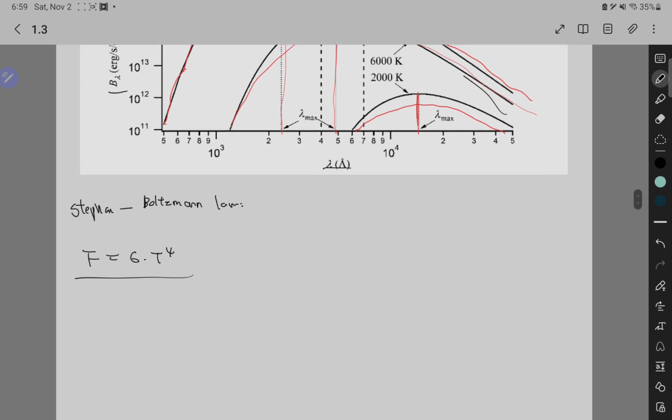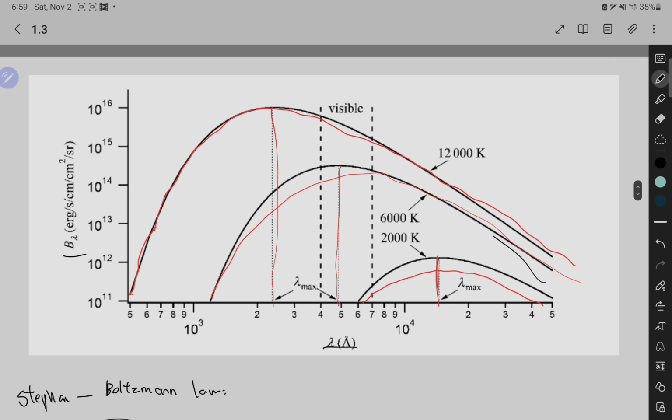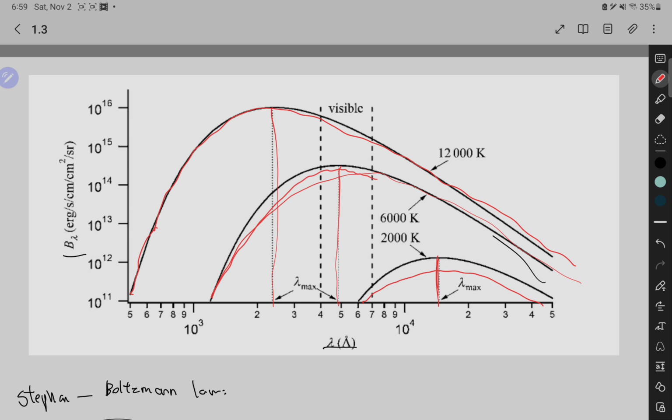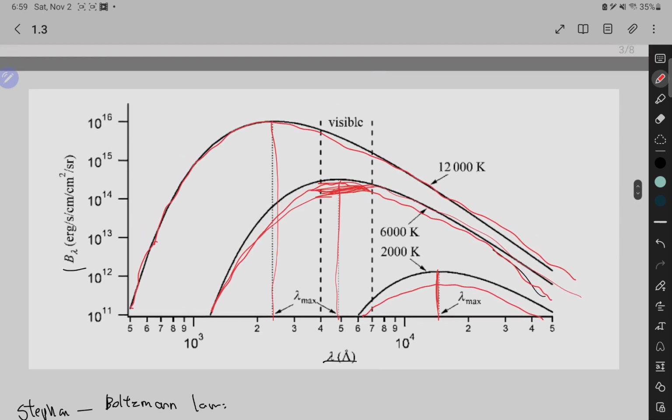And I just want to briefly talk about how we got this formula. We got this formula by integration. We can integrate the flux over the entire electromagnetic spectrum, because remember, a black body emits radiation across all of the spectrum, right? If I go back to this graph, you can see that the 6000 Kelvin curve emits across all wavelengths. It's not fixed on the visible, because this is the visible right here. So to get the total power output, you simply integrate over the entire spectrum, which actually gives you the area under the curve, right?